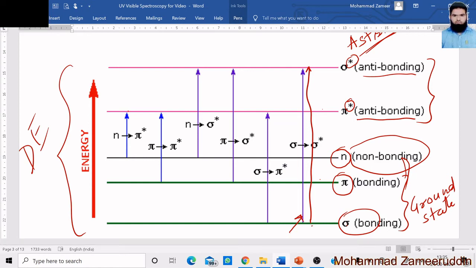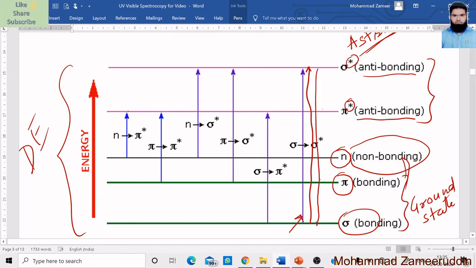So this is a very high energy. This difference is very high, so a large amount of energy is required for an electron to shift from the sigma orbital into the sigma asterisk orbital.